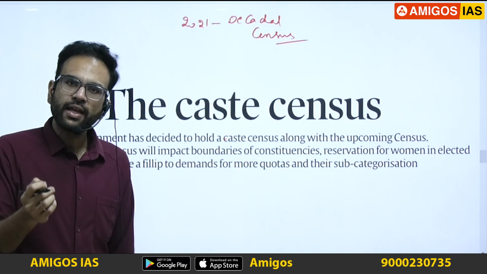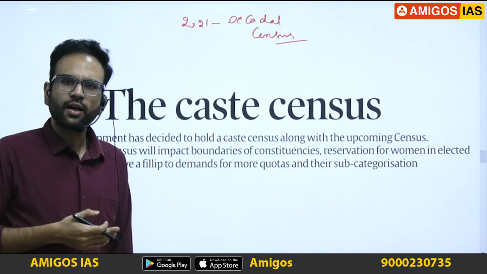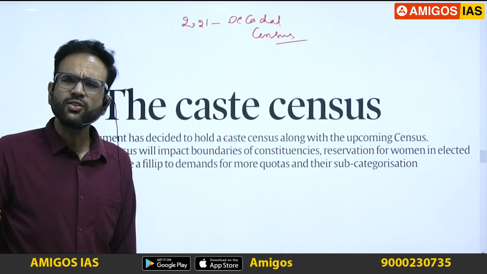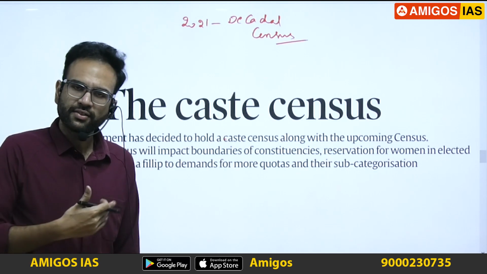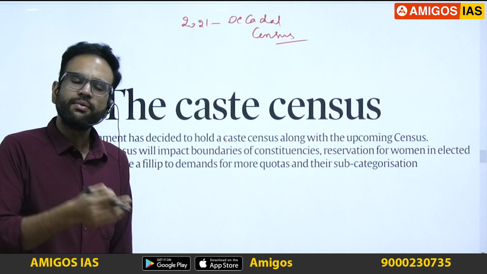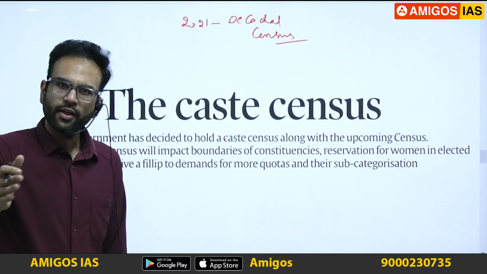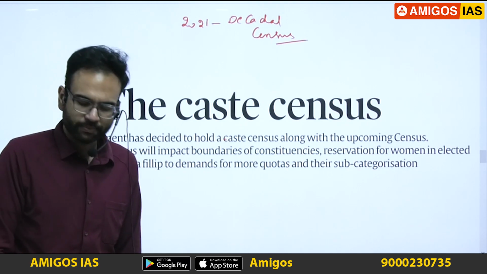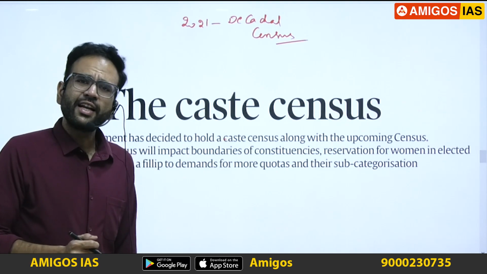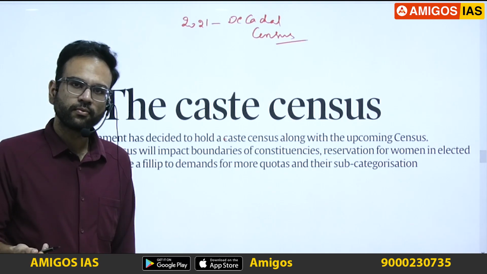The ultimate aim of any welfare government is to redistribute the resources equitably, so that, in our case, for example, we have Gandhi's talisman, which says that even the last mile service delivery should be ensured. The philosophy of Gandhi's talisman. Unless and until we have updated data, it's not possible.